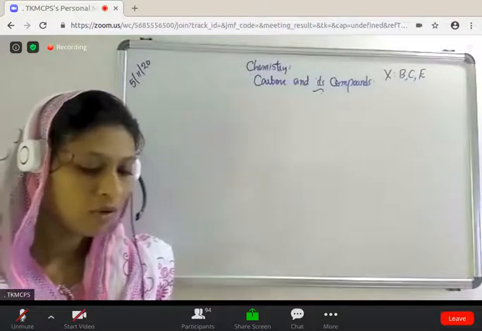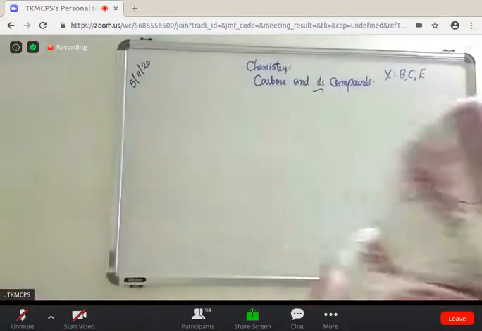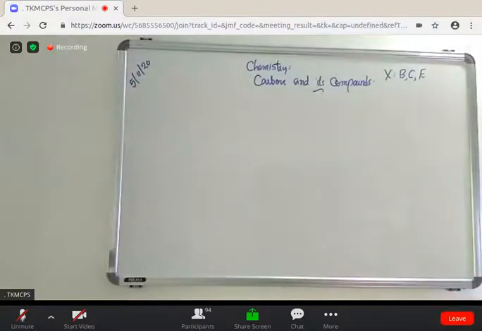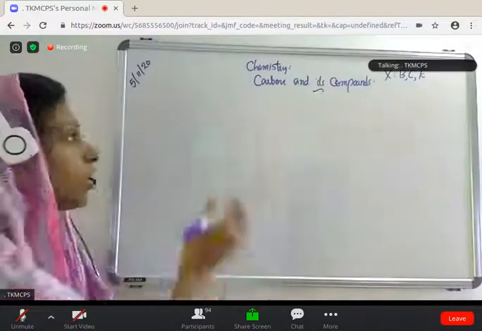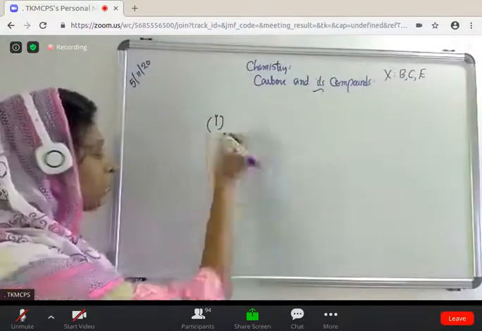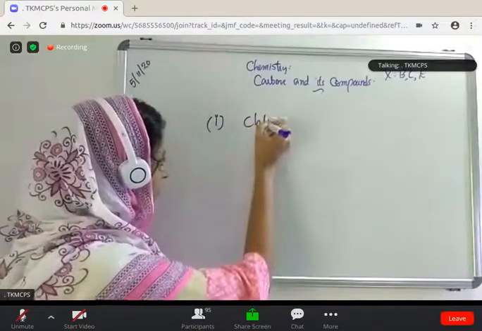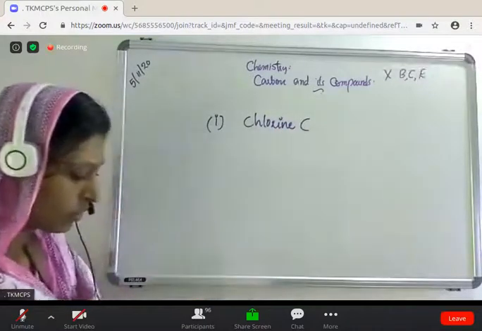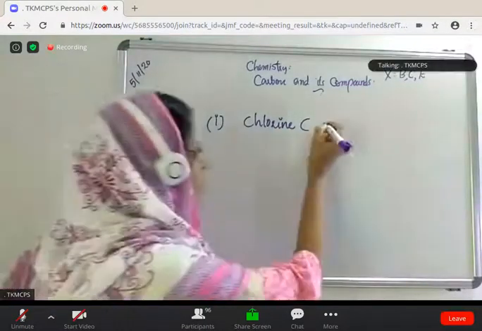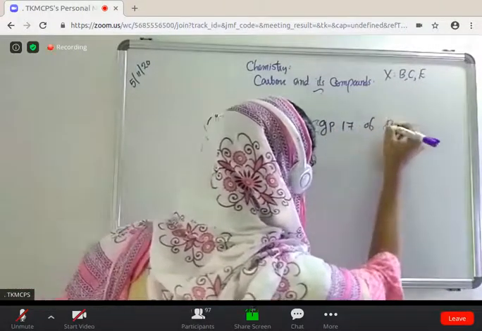Write an example of a compound formed with: first one, chlorine. Within bracket, you have to write group 17 of periodic table.